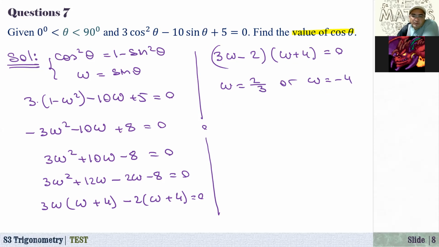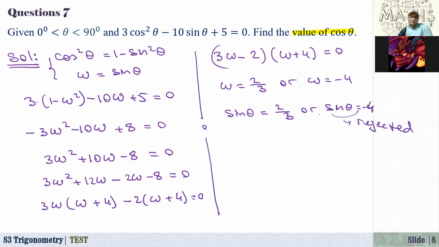So actually we know that W is sine of theta. That means sine of theta is equal to 2 over 3, or sine of theta is equal to -4. And we know that the smallest possible value of sine is -1. That's why this root is rejected. It's not acceptable. So our acceptable answer is this.